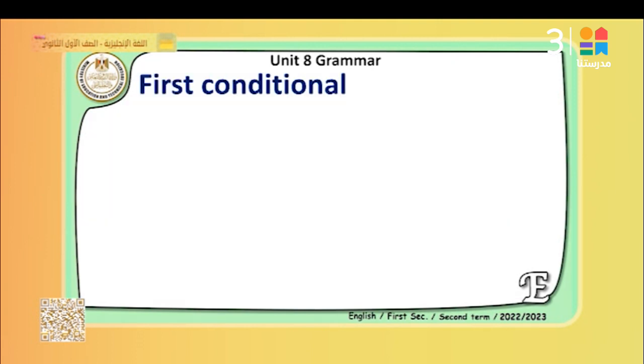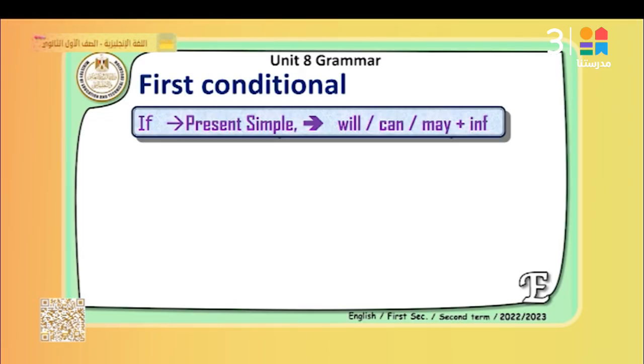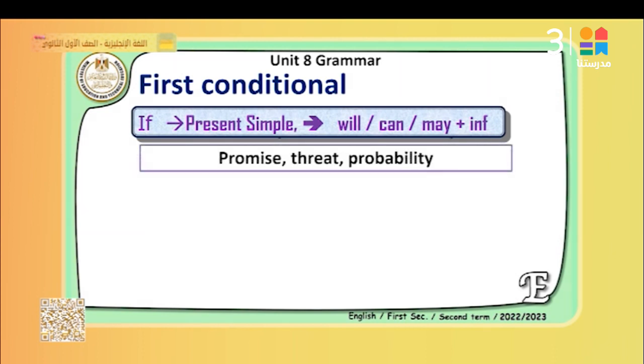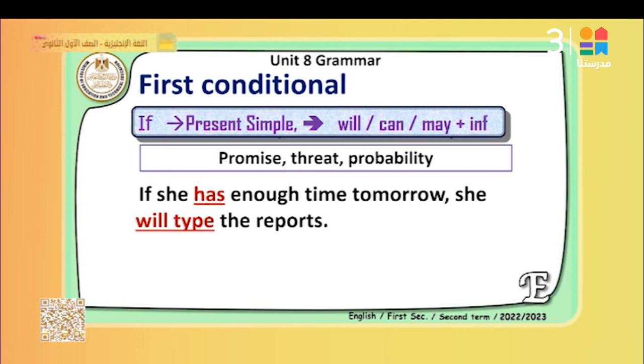Now let's look at the first conditional. What does the first conditional express? It expresses something that can happen in the future. So we use if and the present simple. Then in the second clause, we use will, can, may, plus infinitive. We can use will, we can use can or may, plus verb infinitive. So we can say, for example, of course here we use it to express promise or threat or probability.